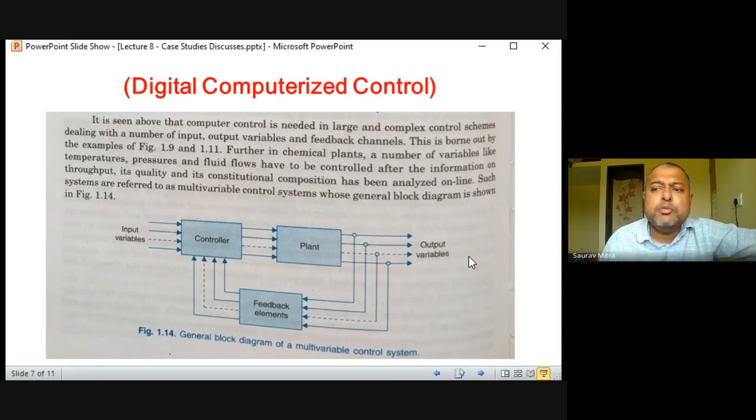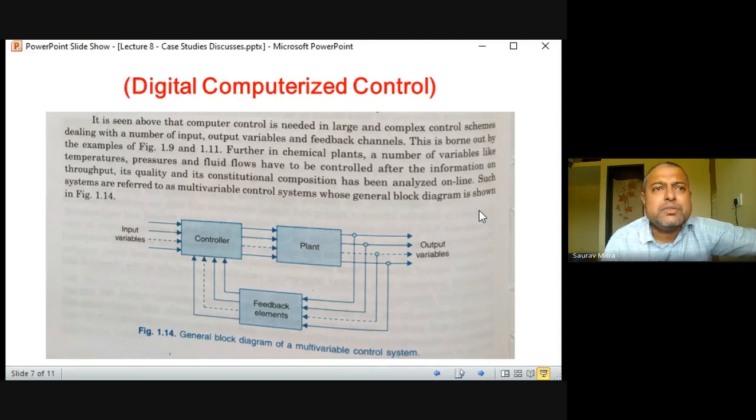So maybe we are controlling one very big plant, okay, like the Reliance plant in Jamnagar. Okay, it's acres of area, hundreds of acres of area the plant is stretched about, and then many inputs are coming from many boiler, distiller, condenser, and all, and it is coming to the one controller or SCADA system, and you are supposed to control all the parameters at one time. So in that case, we cannot go for analog controller. In that case, we have to go for multi-capability digital control. So many variables are coming, many input variables, many feedback, many output. So this is borne out to be the example of 1.9 to 1.1. So further chemical plant, a number of variables like temperature, pressure, fluid flow, all those things. So I tell you now, if you are having pen and paper, you write down.